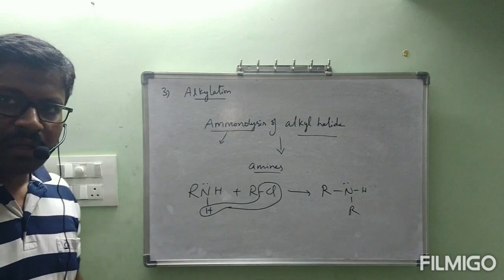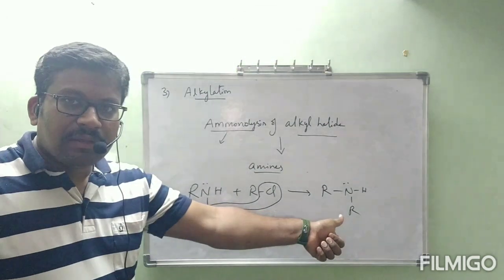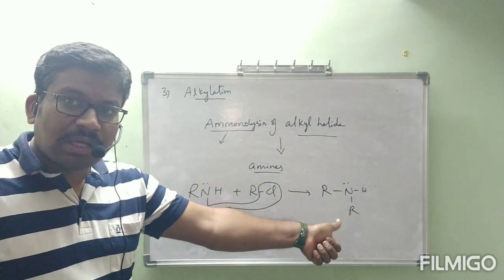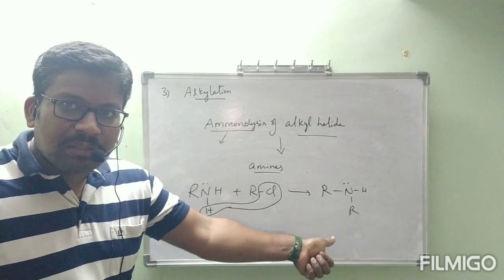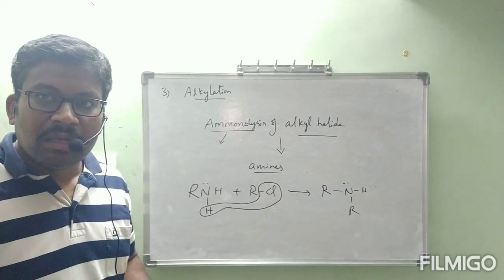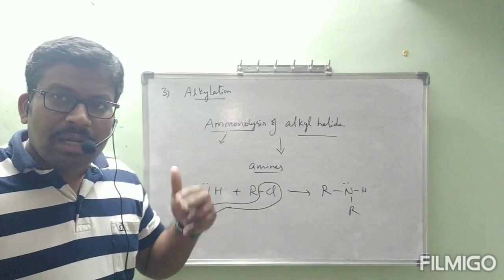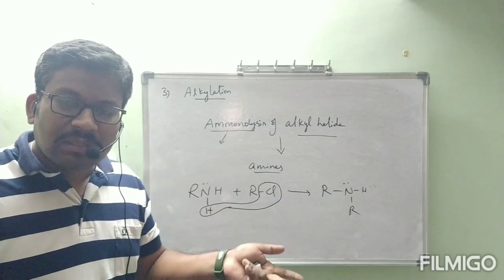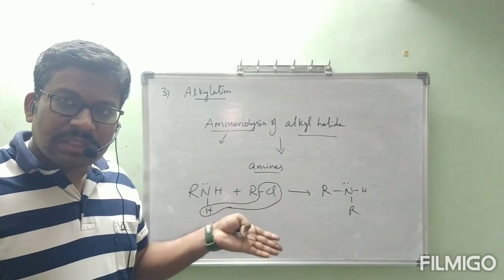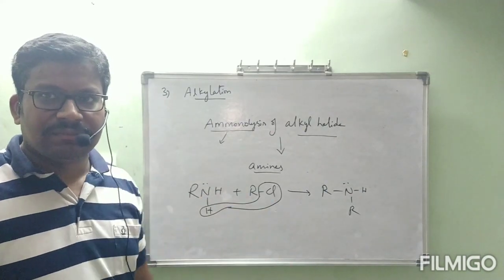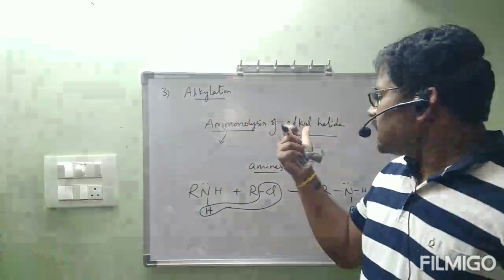What happened here? Instead of one hydrogen present in the amine, an R group is introduced. Introduction of an R group is an alkyl group only. Introduction of an R group into amine is called alkylation. Introduction of an acyl group into amine is called acylation. Introduction of a benzoyl group into amine is called benzoylation. Like this, introduction of an R group into amine is called alkylation.